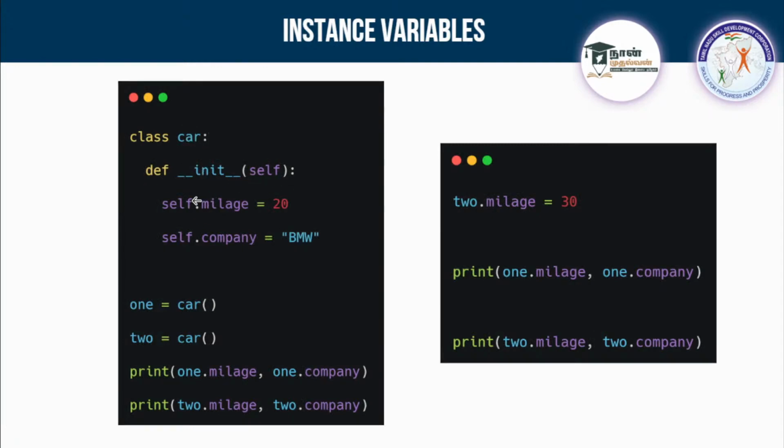So I am just passing the self, and I am not using it anywhere. I am not getting the user input. I am just storing directly self.mileage equal to 20 and self.company equal to BMW. So these two things I am storing. This mileage and company belong to this self, right? So I am calling with the help of self only.